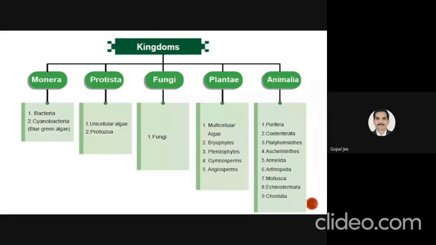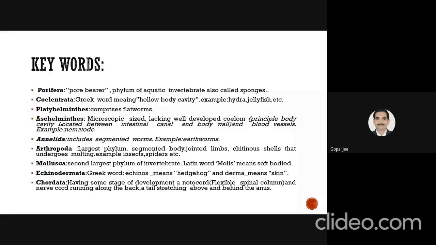These are the keywords. Porifera means pore bearer. It is a phylum of aquatic invertebrates, also called sponges. Then coelenterata, a Greek word which means hollow body cavity. They contain a hollow body cavity. Examples are hydra and jellyfish. Then platyhelminths, which include all the flatworms. Platy means flat body. They lack a well-developed coelom and blood vessels. Then Annelida includes all the segmented worms, meaning their body is completely segmented. Example is earthworm.